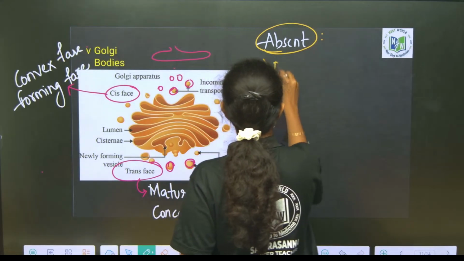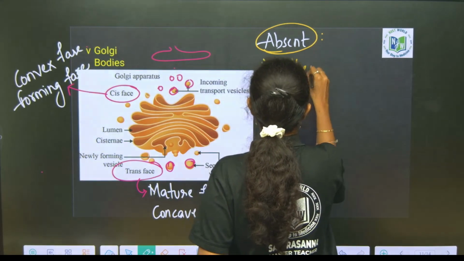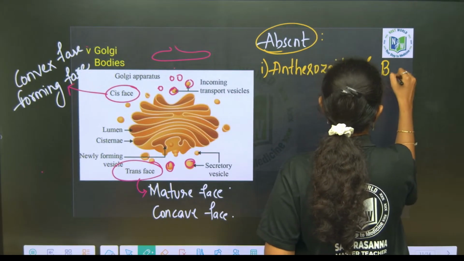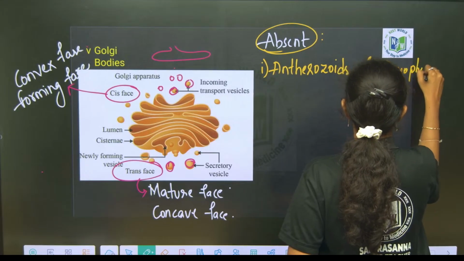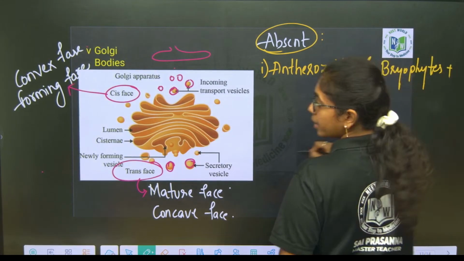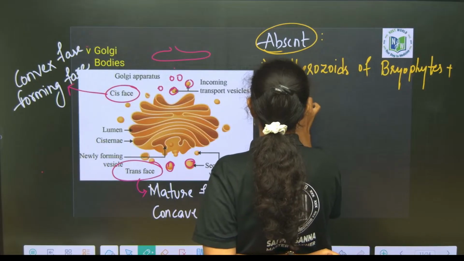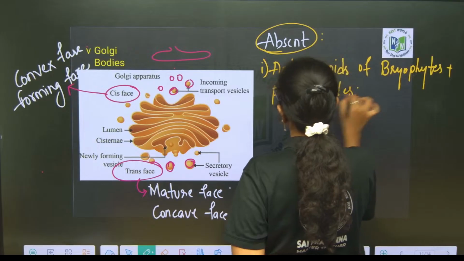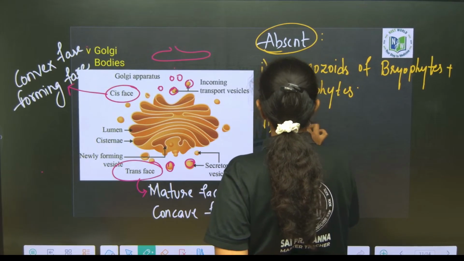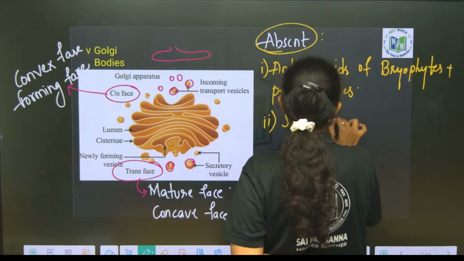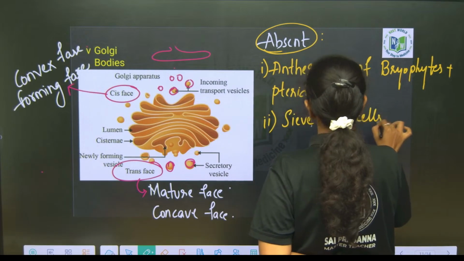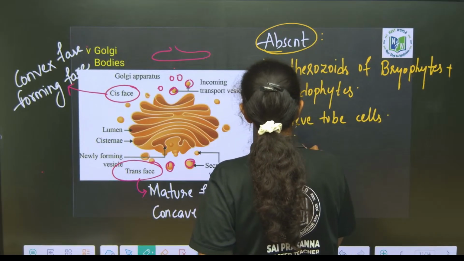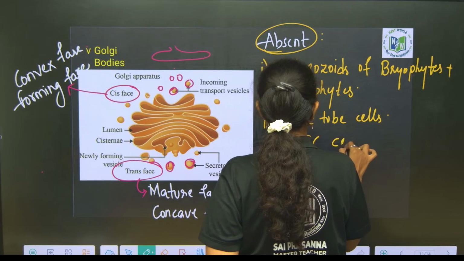Take down parallelly. Antherozoids of bryophytes and pteridophytes. And they are absent in sieve tube cells. Yes, mature sieve tube cells, and they are absent in RBC cells as well. Mature RBC cells.